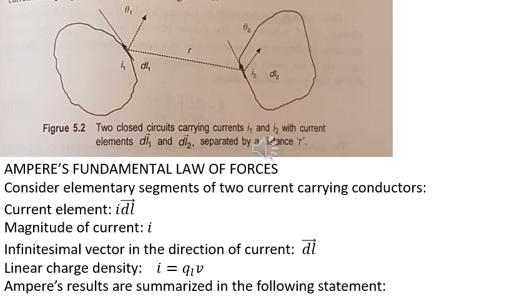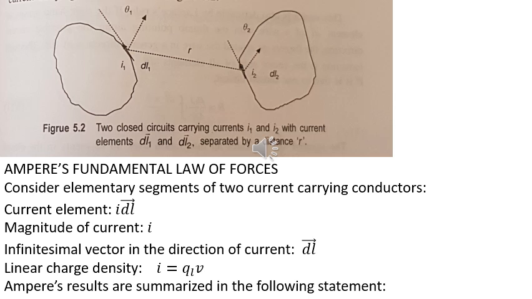The diagram shows two closed circuits carrying currents I1 and I2 with current elements dL1 and dL2 separated by a distance r. Consider elementary segments of two current carrying conductors. The current element is denoted by I dl. Magnitude of the current is I. The infinitesimal vector in the direction of the current is dl. The linear charge density is λ.